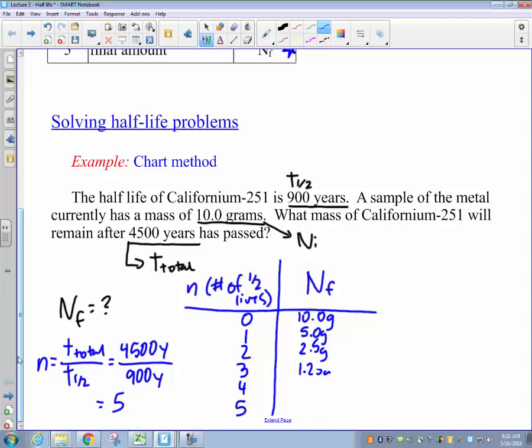After 4 half-lives, we'd be down to 0.625 grams. And then last but not least, after 5 half-lives, we have 0.03125 grams. And that brings us to our final answer there.